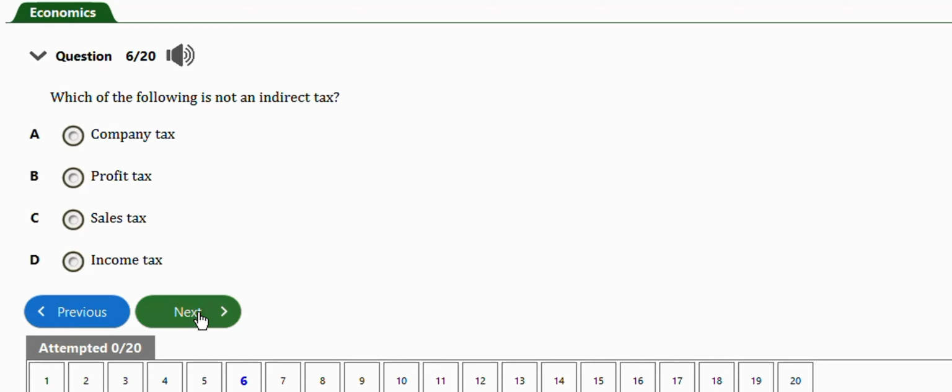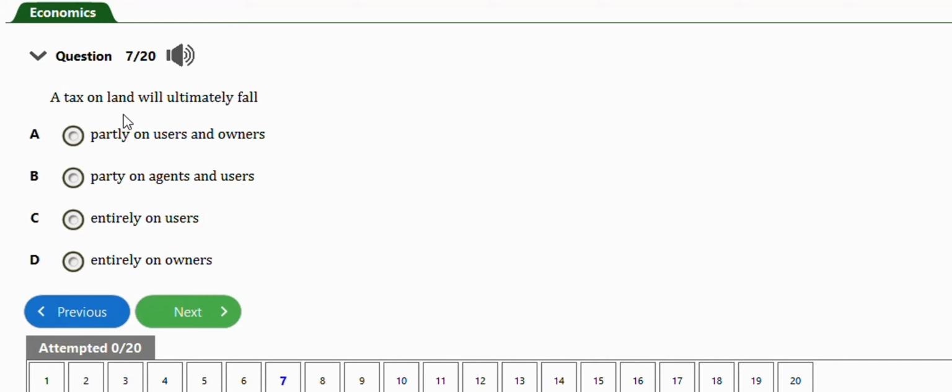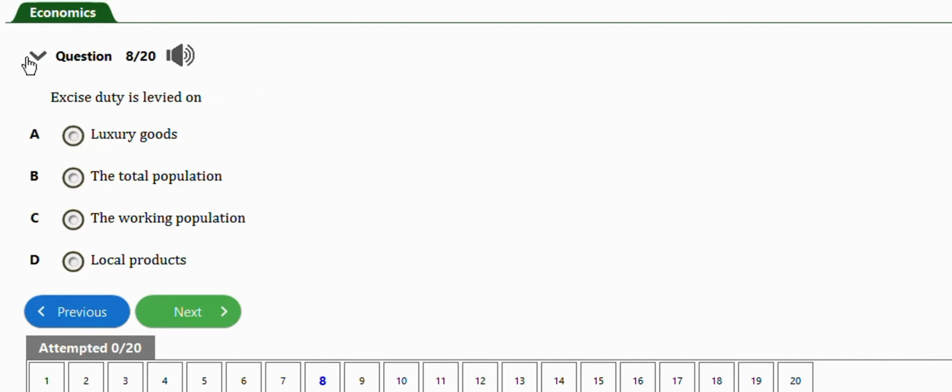Next question is this one. It says a tax on land will ultimately fall partly on users and owners, partly on agents and users, entirely on users, entirely on owners. The right answer is option D, entirely on owners. Next question is this one. It says excise duty is levied on, we have luxury goods, the total population, the working population, local products. The right answer is option D, local products.